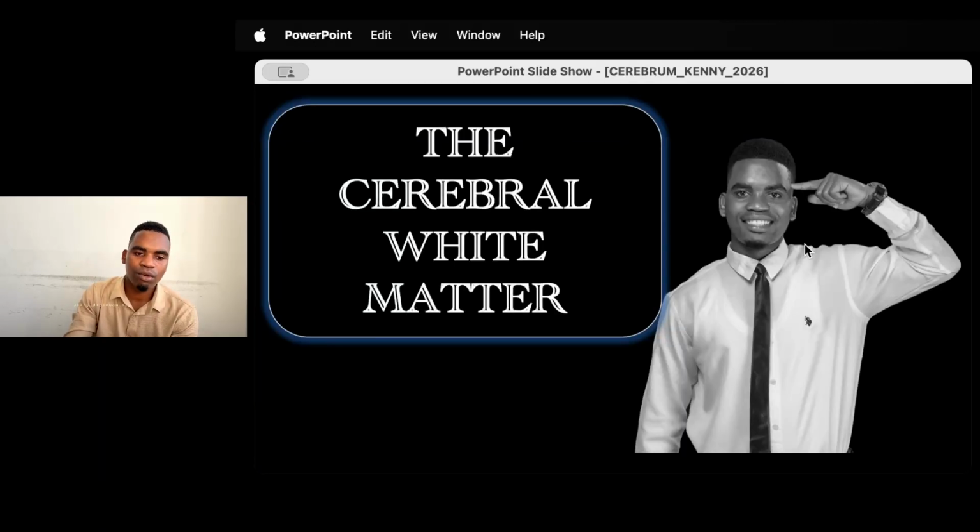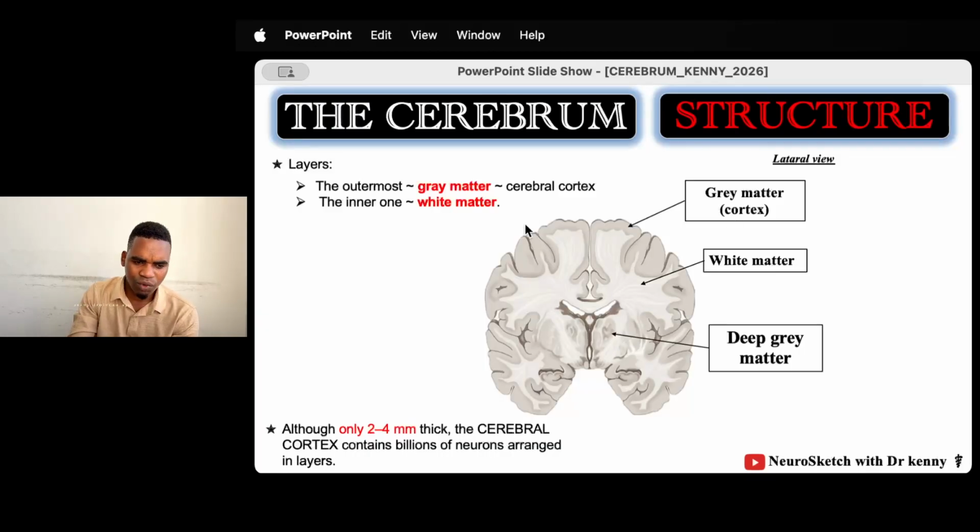Let's talk about the cerebral white matter, but as always, let's go back to this picture over here. So we say the cerebrum has two main layers: the outer layer, which is the layer of gray matter, also called the cerebral cortex, and the inner layer, which is the layer of white matter. This region appears white because of the presence of myelin-related axons with the myelin sheath.